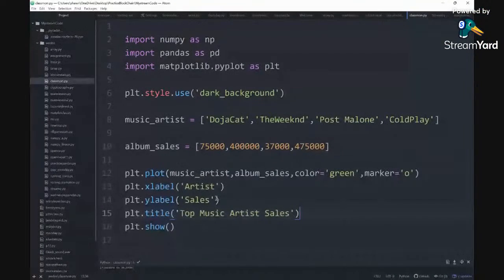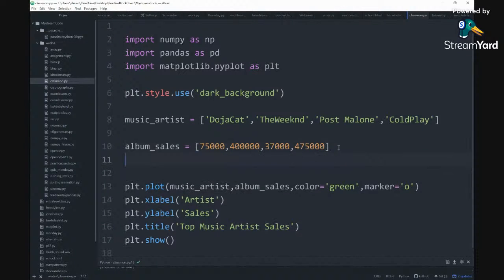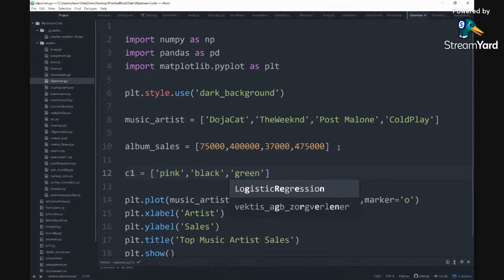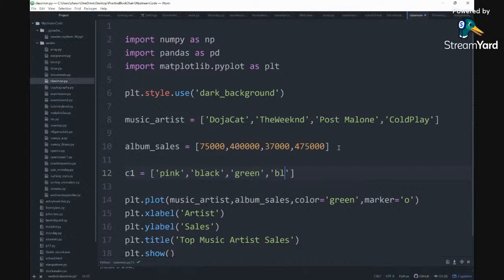Our editor script. All right, so if we want to do that, another thing we're going to add is C1 equal to color. So each artist is going to represent a color. Doja Cat is going to represent pink. The Weeknd, I'll make the Weeknd black. He had that dark theme with his music. Post Malone, I have Post Malone represent green. And I have Coldplay represent blue. All right, so now we could erase the labels. We don't need the labels really.